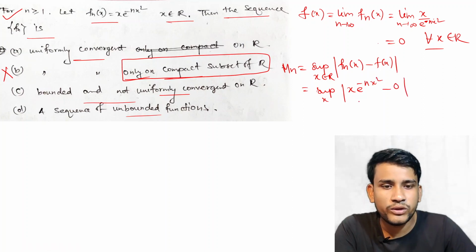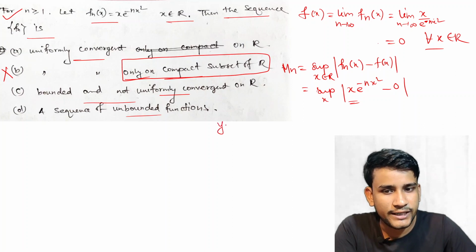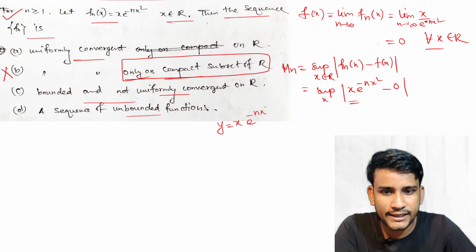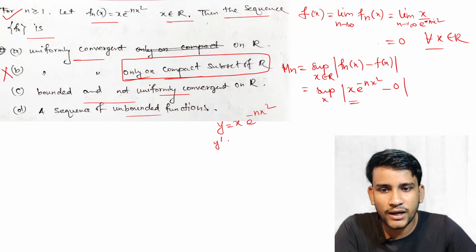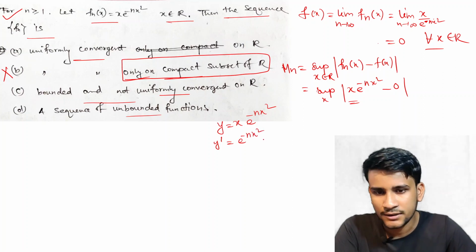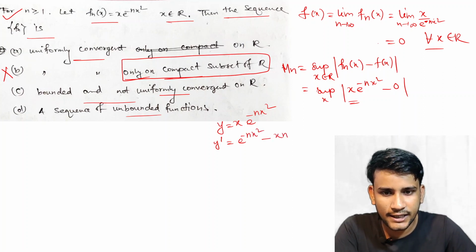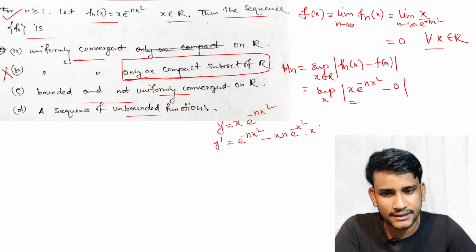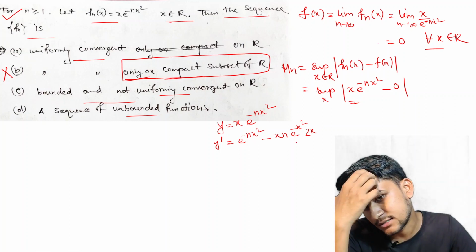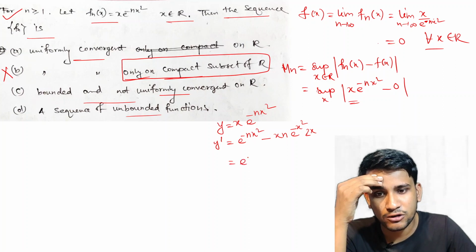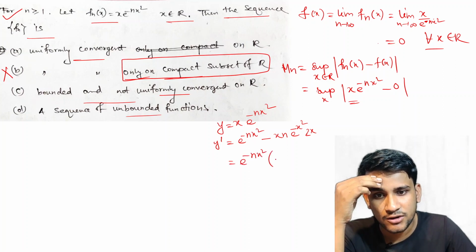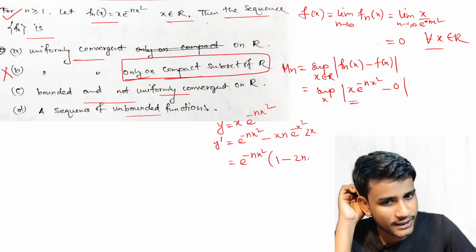Now we apply the maxima method: y equal to x e^(-n x^2), and if we find y dash, this is equal to e^(-n x^2) minus x n e^(-n x^2) into 2x. So we can take common e^(-n x^2)(1 - 2n x^2).